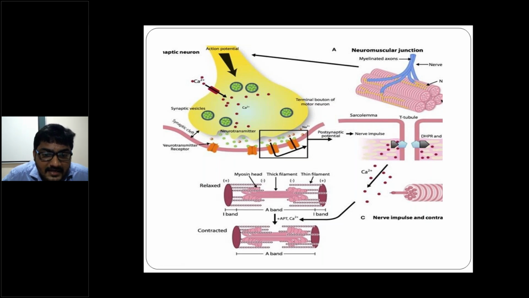Myasthenia gravis is a postsynaptic defect. Remember, myasthenia gravis is the postsynaptic defect. This is the presynapse, this is the synapse forming the synaptic cleft. So this is the voltage gated calcium channel. That means antibodies to the voltage gated calcium channel, that is a presynaptic defect, is Lambert-Eaton syndrome. Are you able to understand?